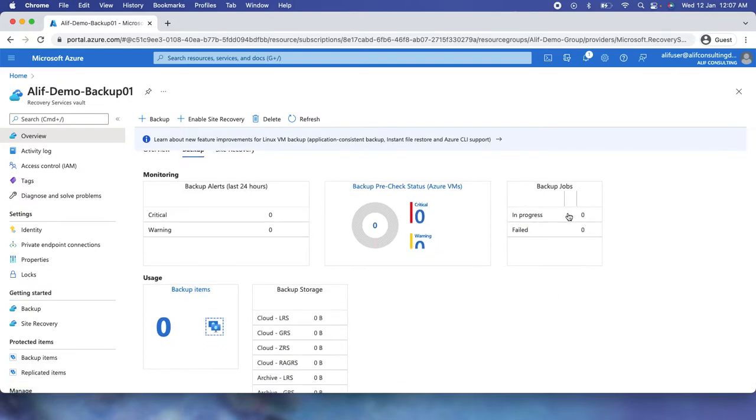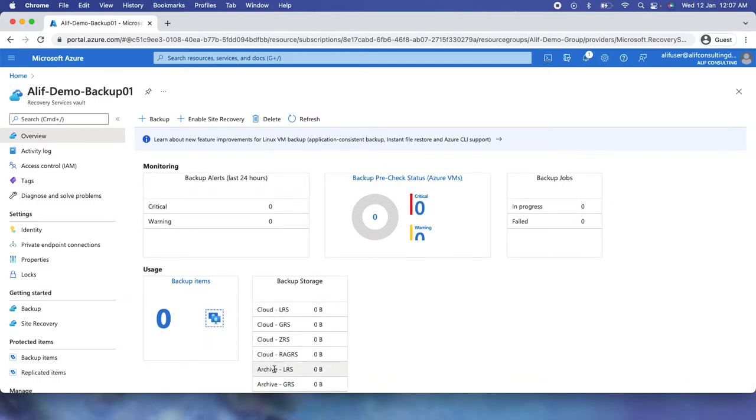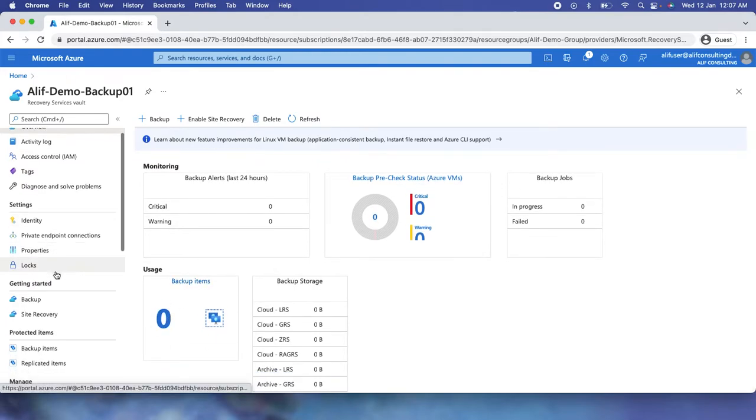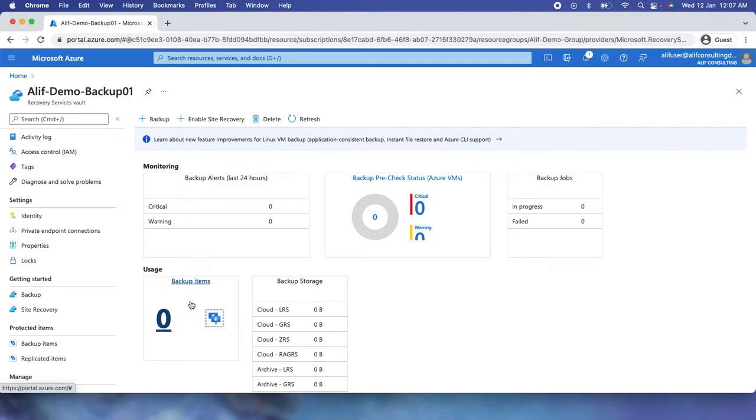We can see how many jobs are in progress or how many have failed. And then we have the cloud storage here, and then we have the backup items, how many items have been protected. As of now, if you see, I don't have any backup items protected here. So let's go ahead and enable the backup for the first VM.